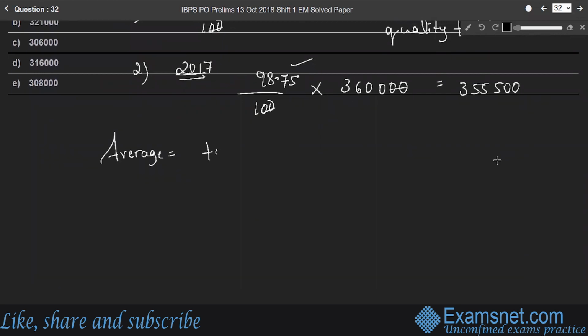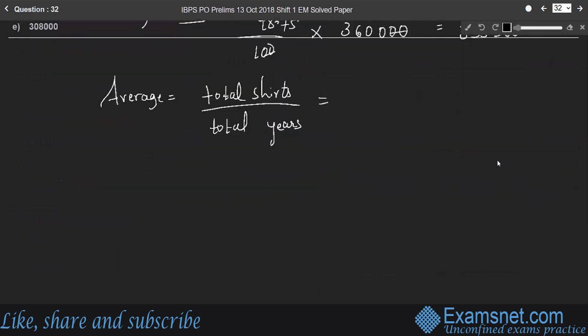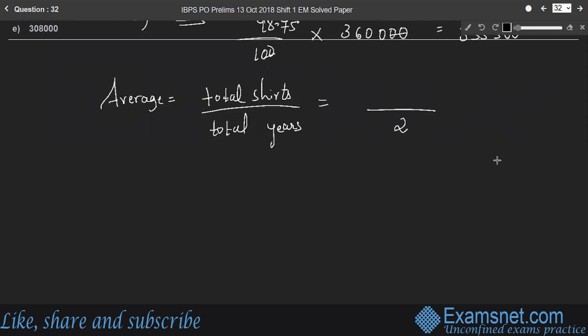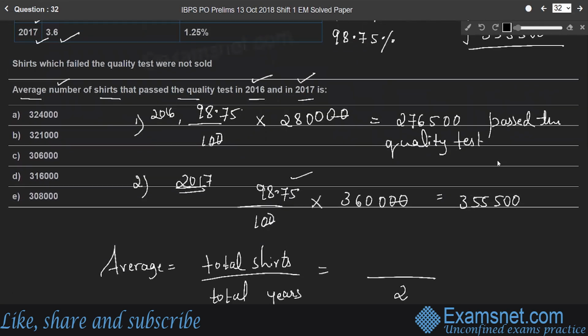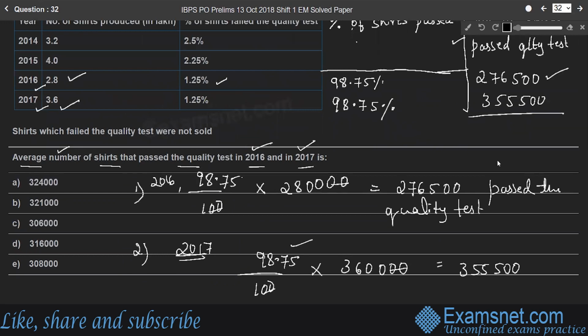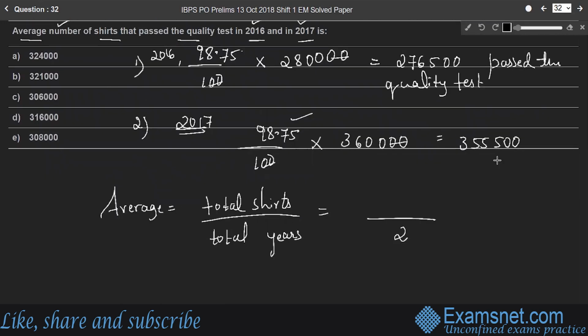Here we are considering only 2 years, so the total number of years is 2 and the total number of shares is 2,76,500 plus 3,55,500.